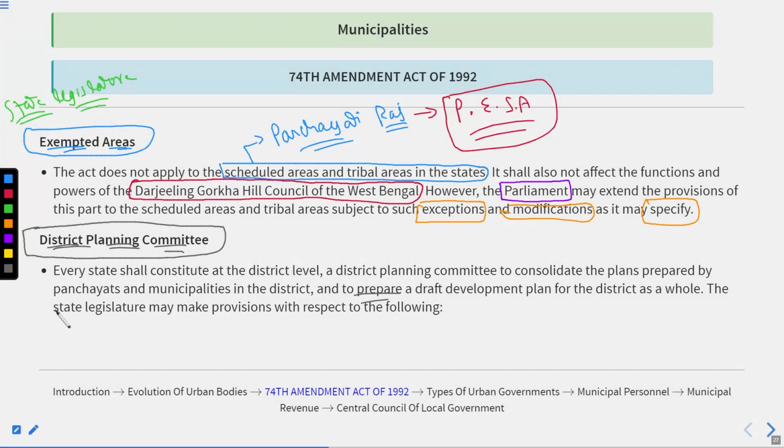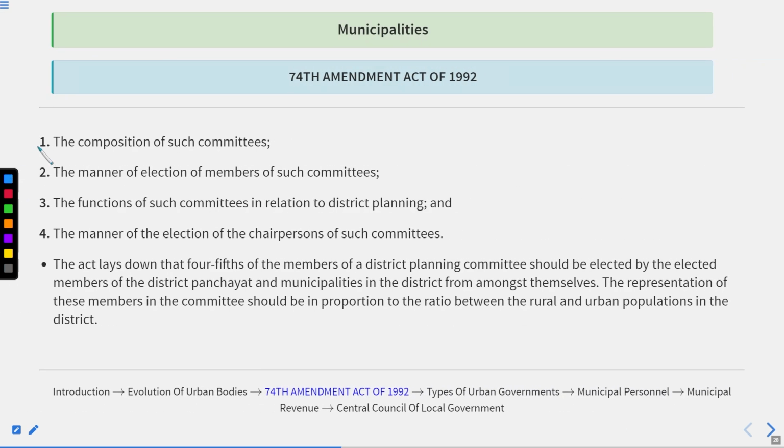What are the provisions the state legislature may make regarding this? First, what should be the composition of such committees? Thereafter, the manner of election of members of such committees. Third, the functions of subcommittees in relation to the district planning, like what functions they are required to discharge. Fourth, the manner of the election of chairpersons of such committees. So these four provisions could be decided by the state legislature, and these are important.